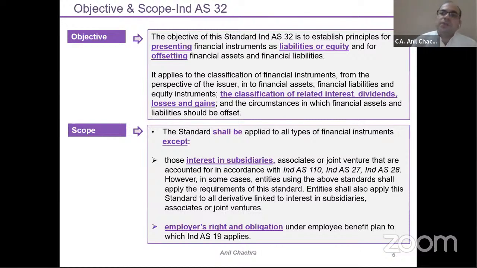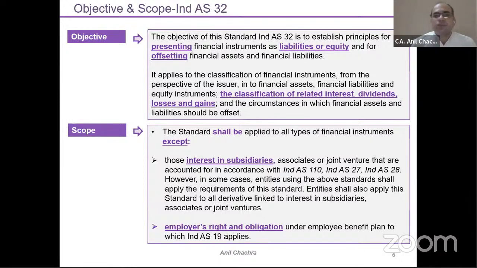So whenever you apply the cost method to the investment in the consolidated entities, then this standard will not get applied. That means the investment in associates, subsidiaries and JVs will get excluded when applying Ind AS 109 as well as Ind AS 32.